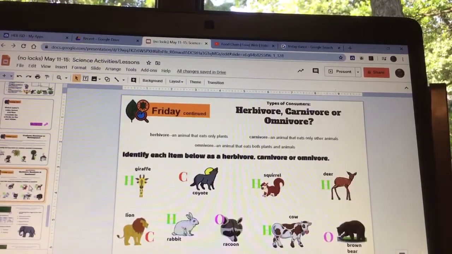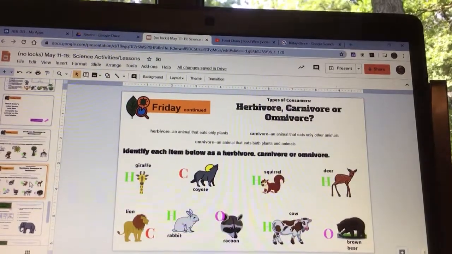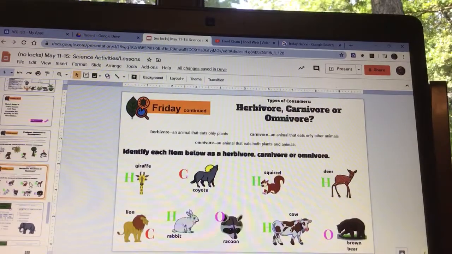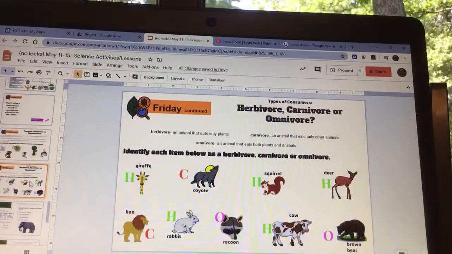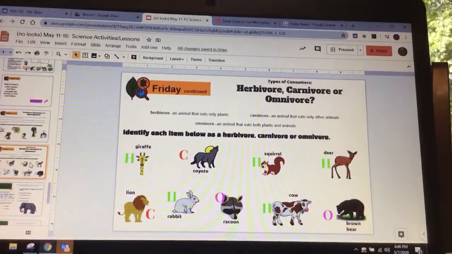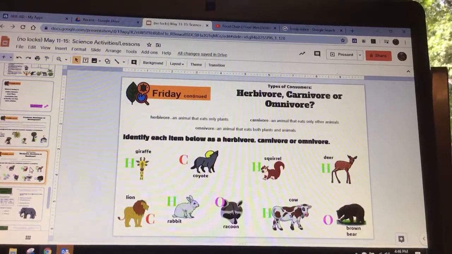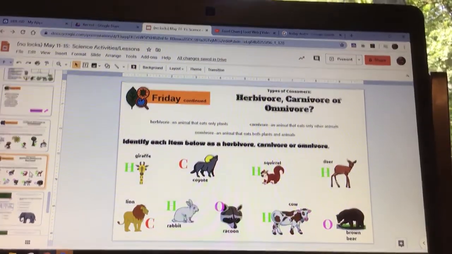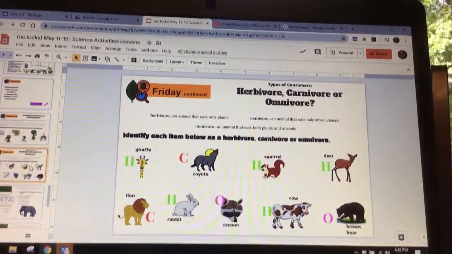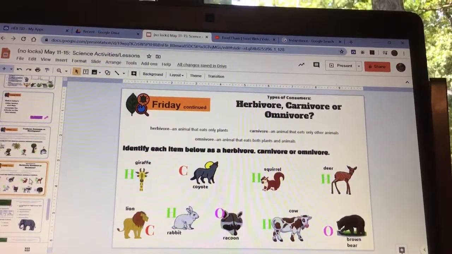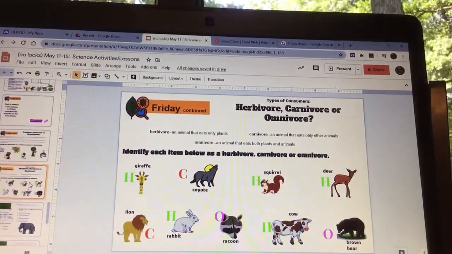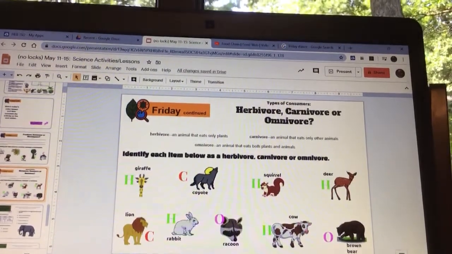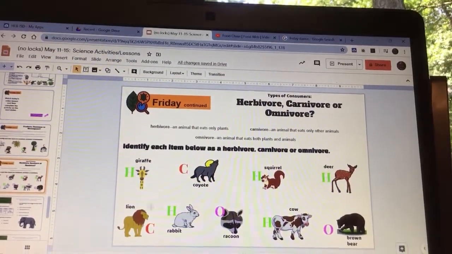All right, so this is what I want to ask. Are raccoons herbivores, carnivores, or omnivores? Because I'm actually not sure. I know that they eat berries and things like that. All right, it says that they're omnivores, so I was right. It says that they eat both plants and animals. They include fruits and berries, nuts and acorns, and types of grains. So a raccoon is an omnivore. I was worried that I had given you the wrong answer on that one.